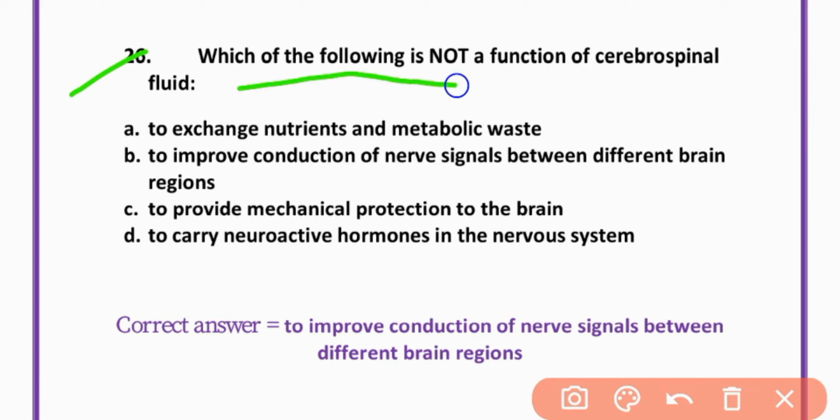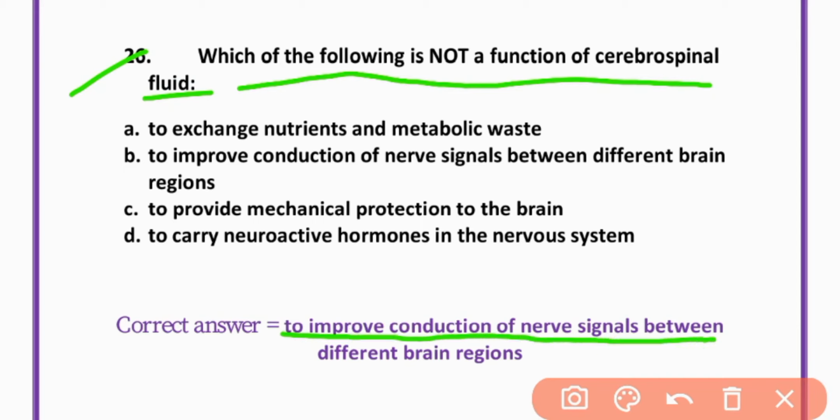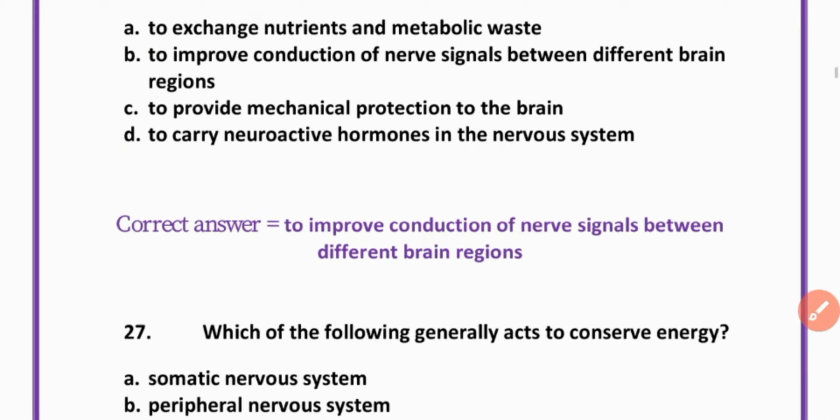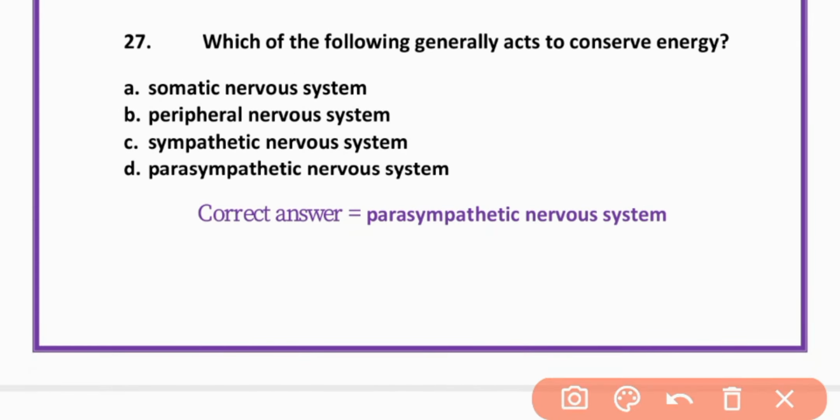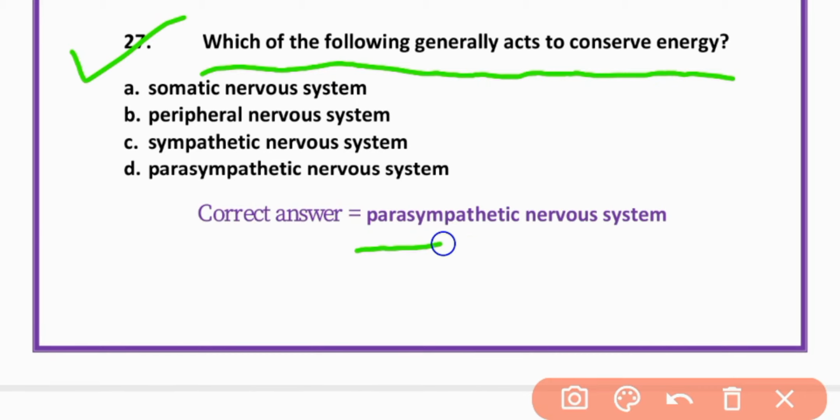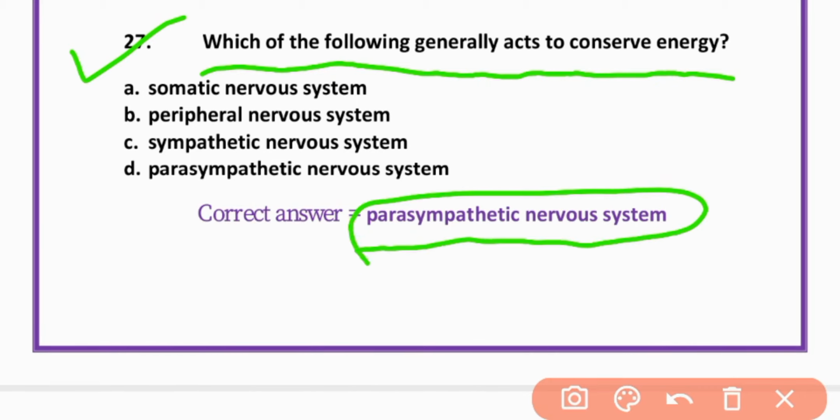MCQ number 26. Which of the following is not a function of cerebrospinal fluid? To improve conduction of nerve signals between different brain regions. B is correct. MCQ number 27. Which of the following generally acts to conserve energy? Parasympathetic nervous system. Option D is correct.